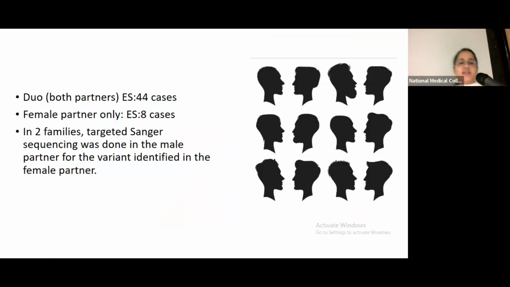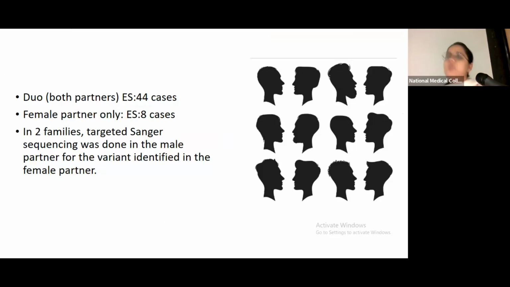In our case series of 52 cases, in 44 cases both the parents underwent exome sequencing, but in 8 cases only the mother underwent exome sequencing, and in 2 families, based upon the result of the exome sequencing we obtained in the mother, the sequencing for the same variant was done in the father.